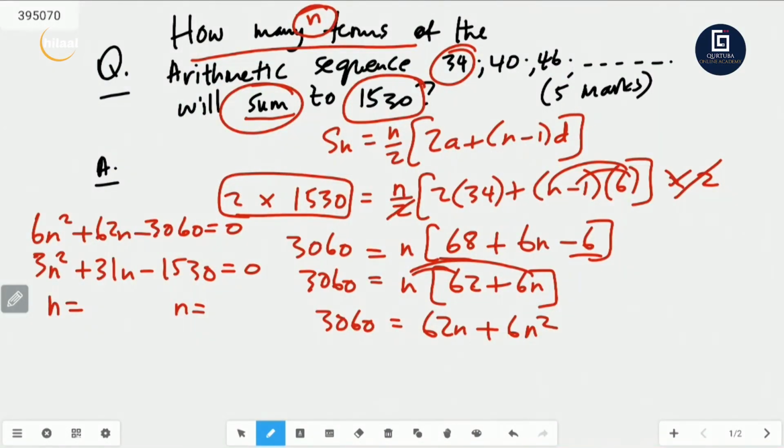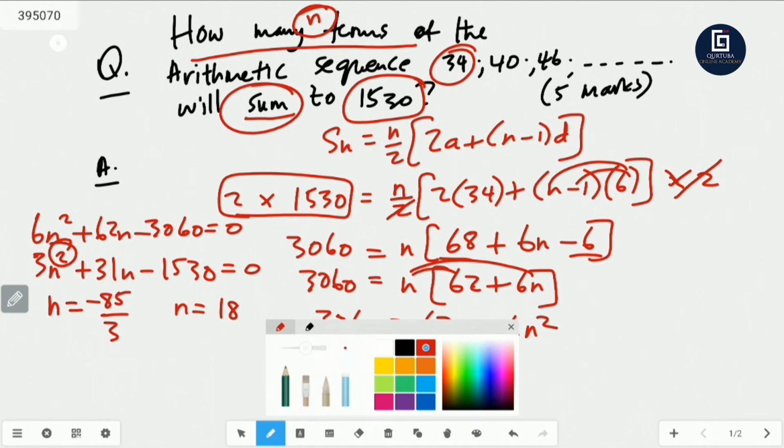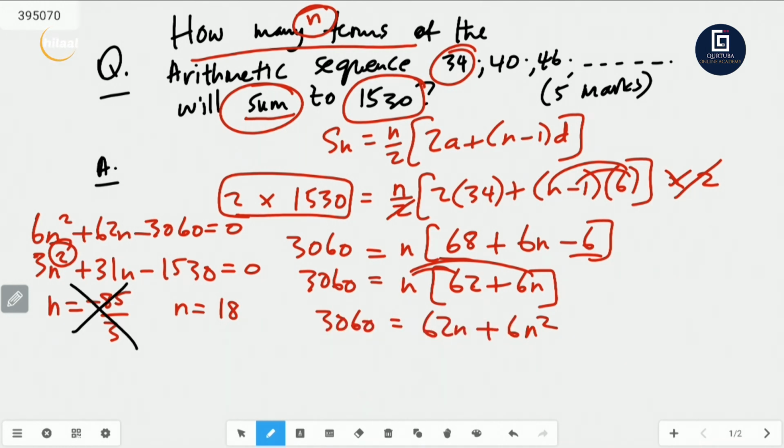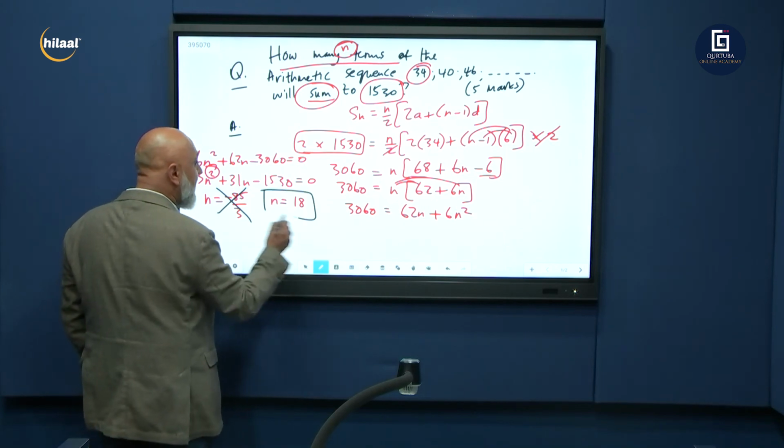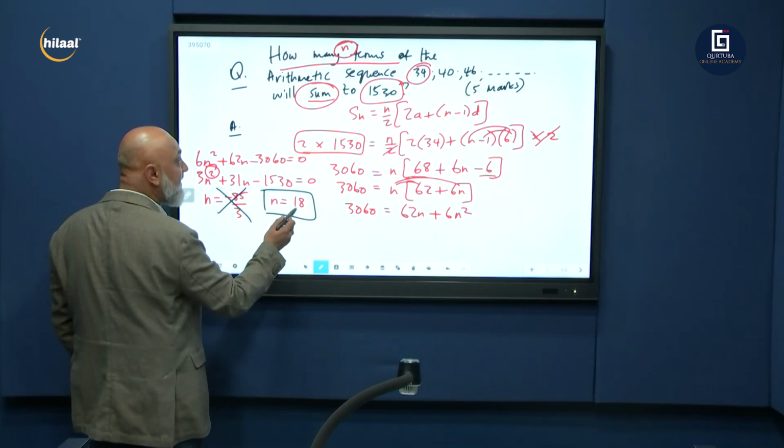So when you use your calculator, n will equal minus 85 over 3 or n will equal 18. You must get 2 solutions for n. Now you know your number of terms can never be negative. You can never have a negative number of terms. So obviously, 18 terms. So here's your final answer. n is equal to 18.